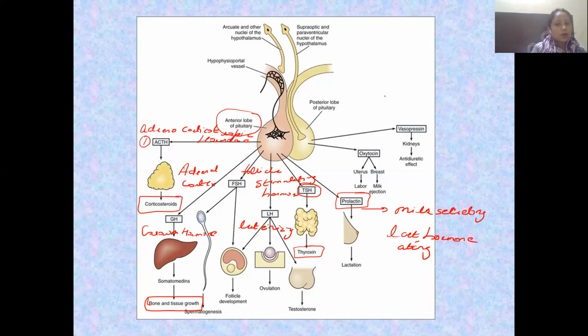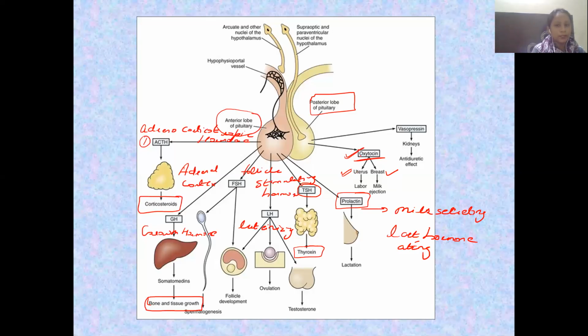Now, the two hormones, as I already told you, produced by the neurohypophysis or the posterior pituitary. The first is oxytocin, which is going to act on the uterus during the parturition of the baby and in the ejection of the milk. So there are differences between prolactin and oxytocin. Prolactin is a milk secreting hormone. If you do not have oxytocin and you have prolactin, what happens, guys? You will have the milk in your mammary glands, but it is not going to come out. It is not going to eject until and unless the oxytocin is working properly.